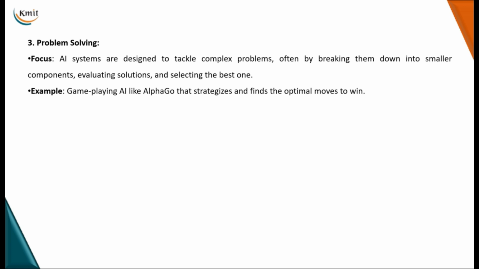Okay, so AI systems are basically designed to tackle complex problems, often by breaking them into smaller components, evaluating the smaller components, and selecting the best one with which we solve the complex problems. Okay, so game playing AI like AlphaGo strategizes over the entire data and then finds the optimal moves to win. So this is all about problem solving, which actually involves planning, decision making, adaptation, and then building interactive systems. Gaming applications and robotics are the areas where we actually use our problem solving techniques.